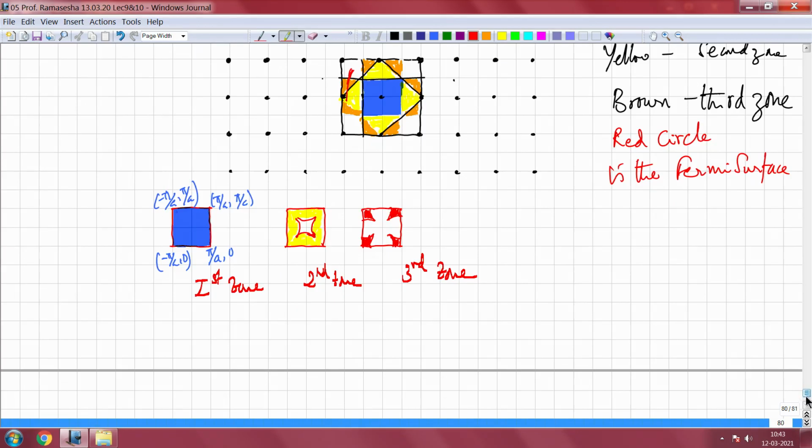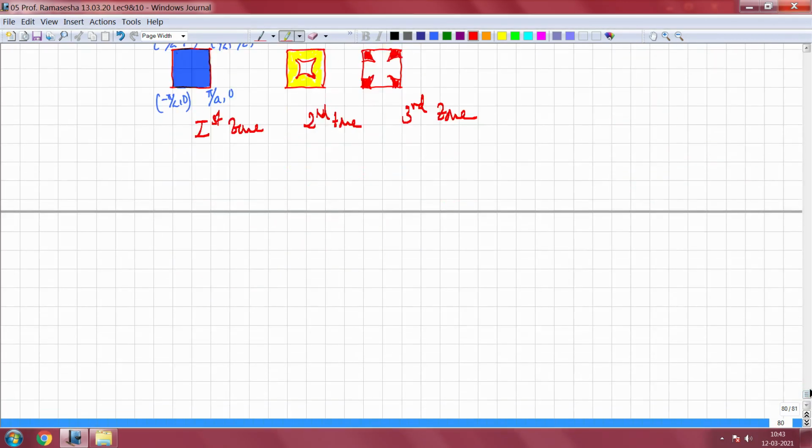And we can also look at what happens to the density of states of different bands, okay. That we will do in the next lecture. For now I will stop here, and then we will continue with the density of states in the next lecture.